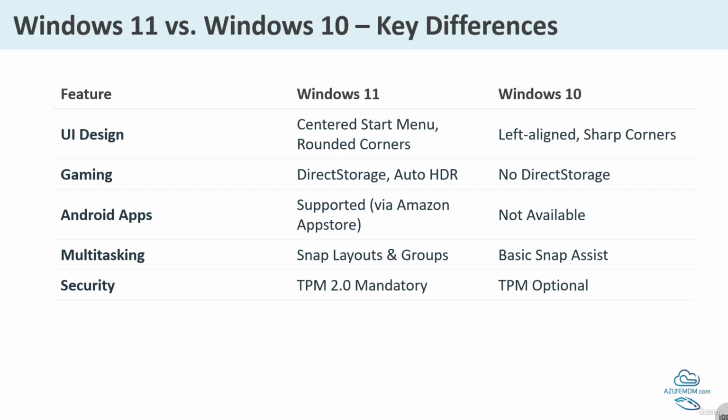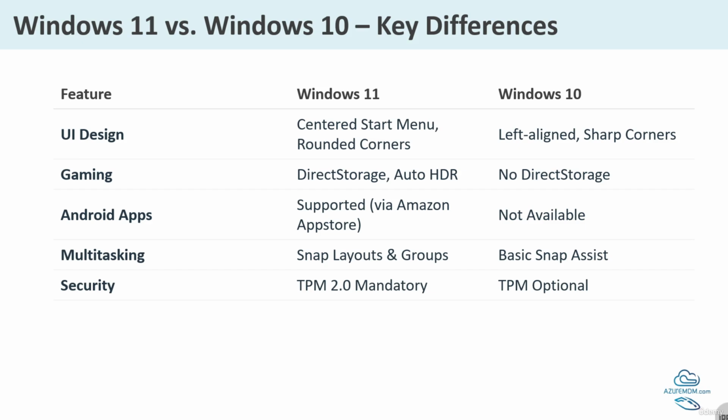System requirements. Windows 11 needs TPM 2.0 plus a newer CPU, whereas Windows 10 runs on older PCs. Performance. Windows 11 is faster for gaming, with direct storage, and uses less RAM. Windows 11 lets you easily snap applications into grids. Windows 10 has basic snapping. Microsoft Store. Windows 11 Store has Android apps. Windows 10 doesn't have it.